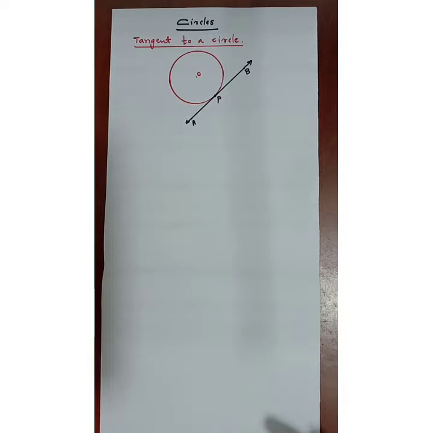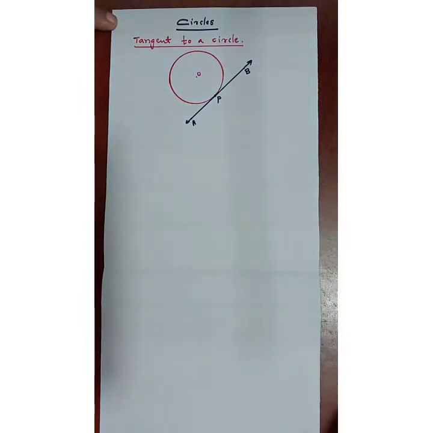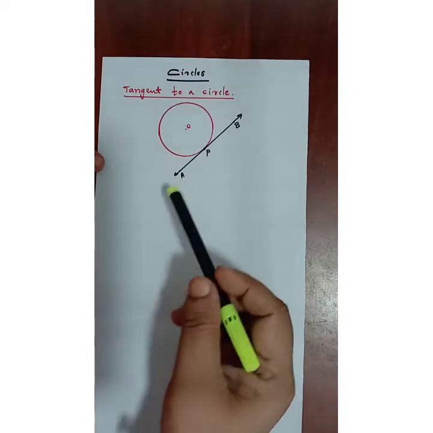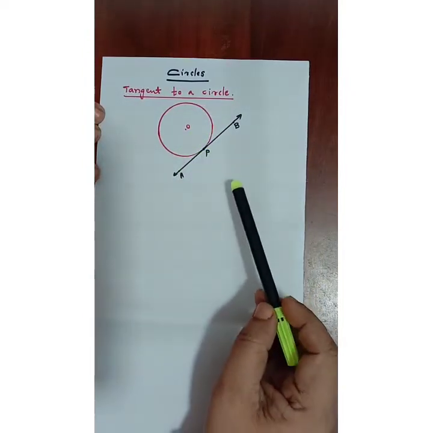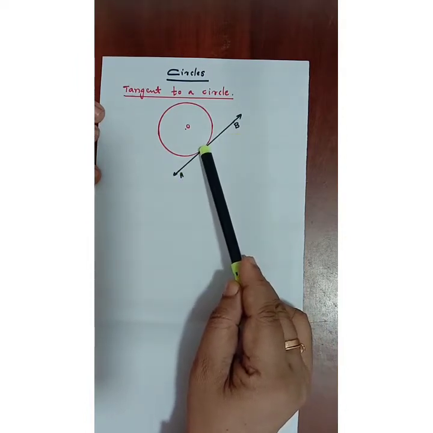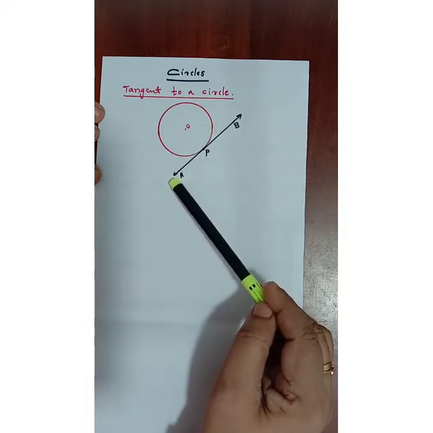Let us see what is meant by a tangent. You can see the figure. Tangent to a circle means, here you can see the figure, a circle is there having a line AB touching at the point P. So the line which touches the circle at only one point is called a tangent.